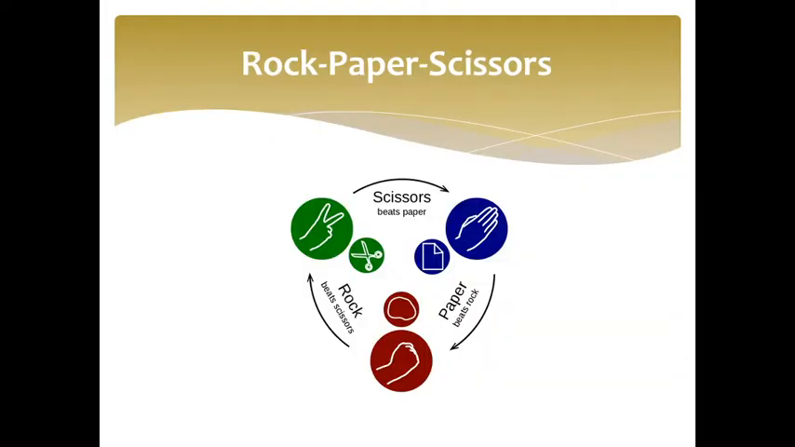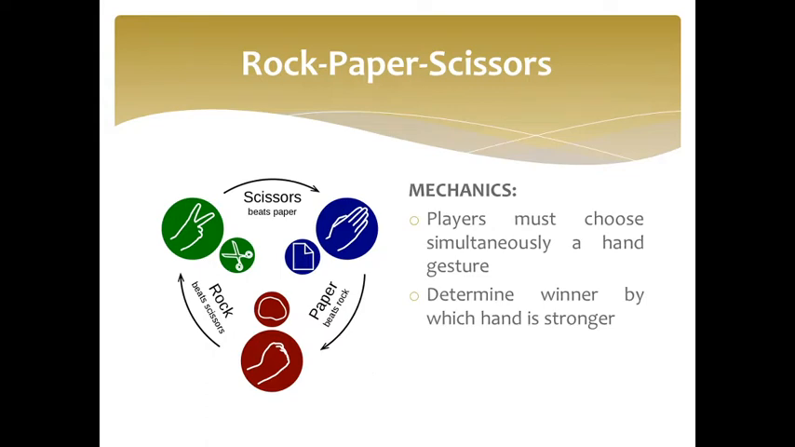Rock, paper, scissors is a hand game usually played between two people, in which both players simultaneously form one of the three shapes with an outstretched hand. These shapes are rock, paper, and scissors. The rules of the game are fairly simple. The players must simultaneously choose a hand gesture and then compare which hand gesture is stronger to decide the winner. The basis is that scissors beats paper, paper beats rock, and rock beats scissors.